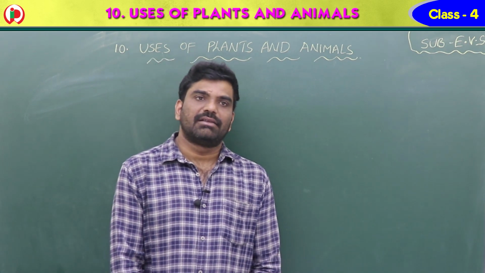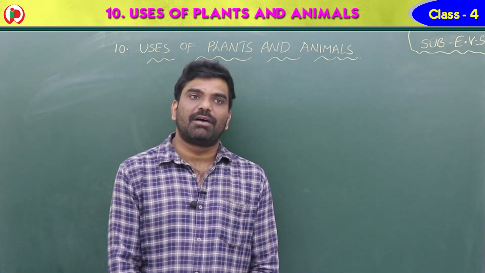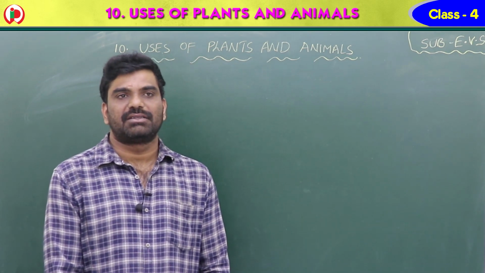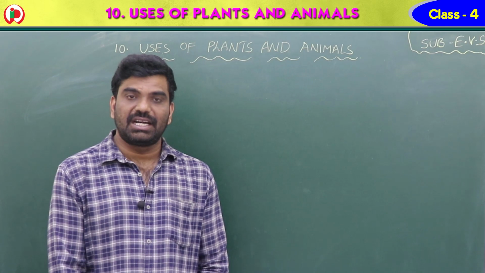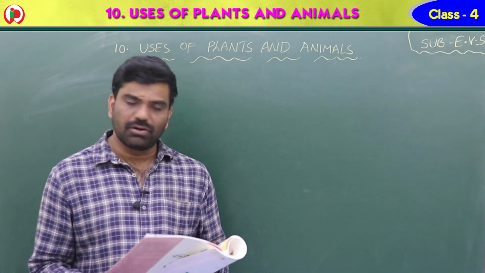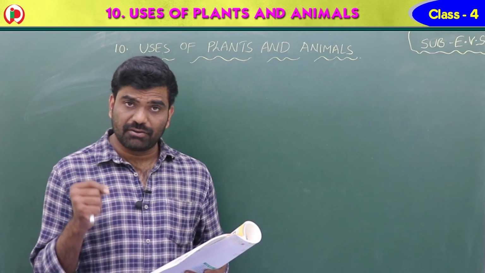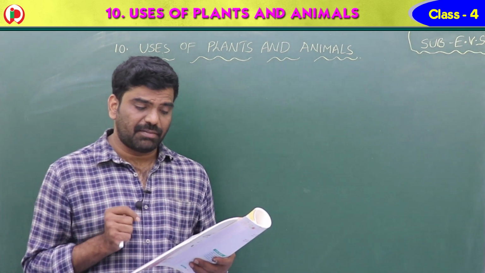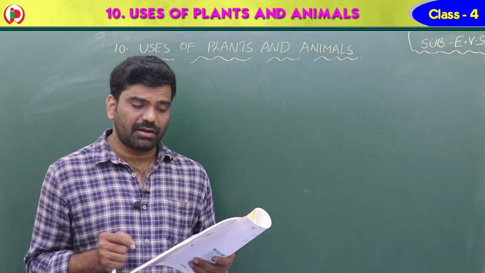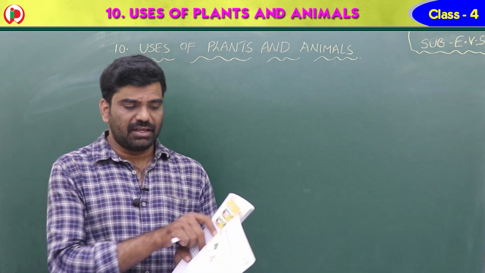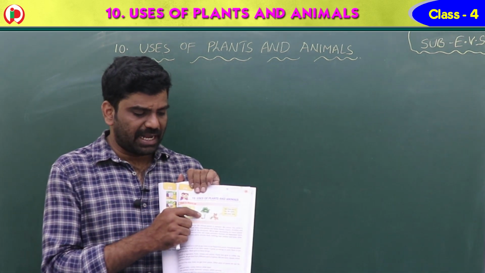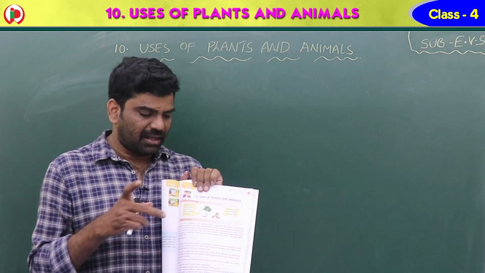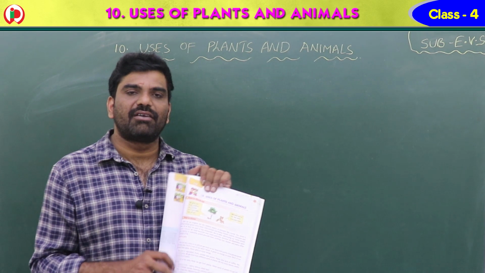So here now it is a time to warm up. The plant is asking like this: plants and animals, we give you food, shelter and clothes. Don't you take care of us? Yes, we have to take care of the plants and animals, children. And here see, the animal is also saying, we help you a lot, we need just your care. So here this is a plant, this is an animal. Both are asking us to take care of them.